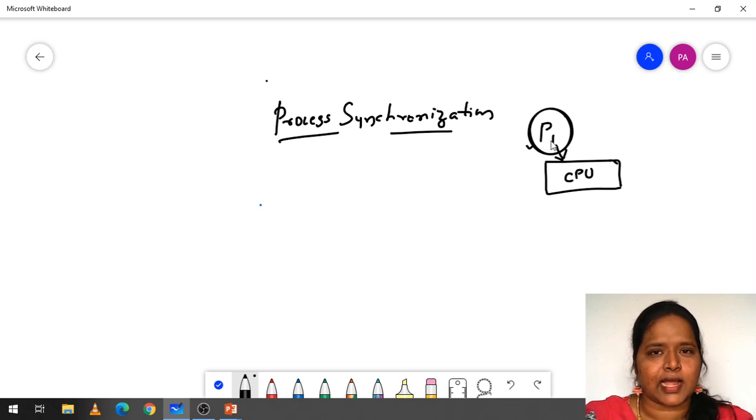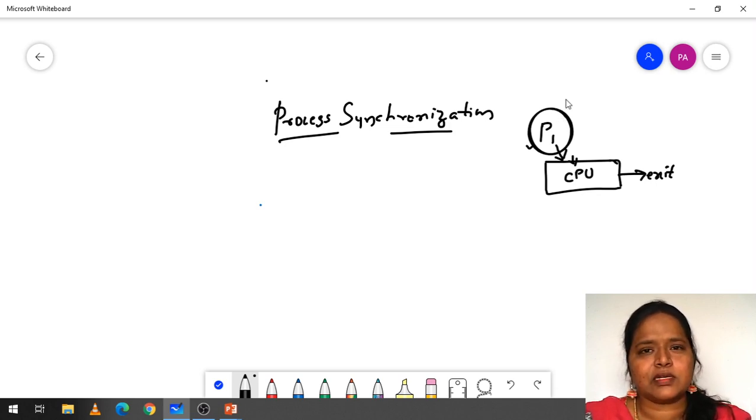Why? Because as there is only one process, it will enter the running state and the CPU will execute process P1. After completing, this process will exit out of the CPU. So we don't need any synchronization, because here we have only a single process.